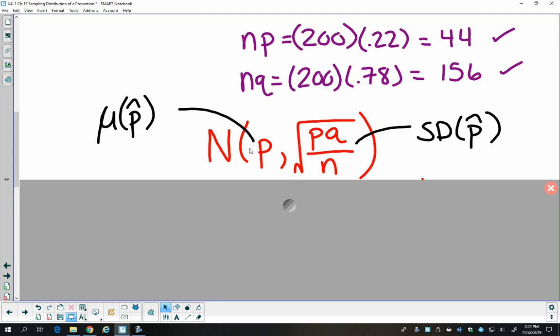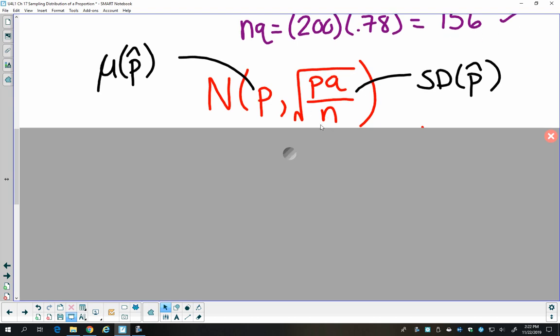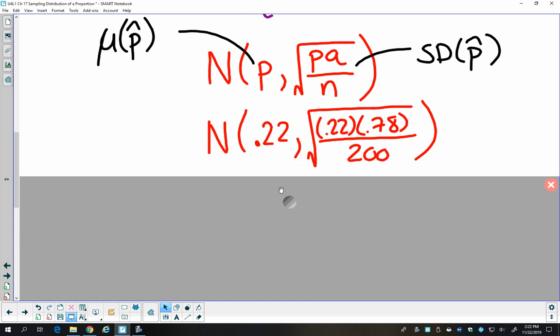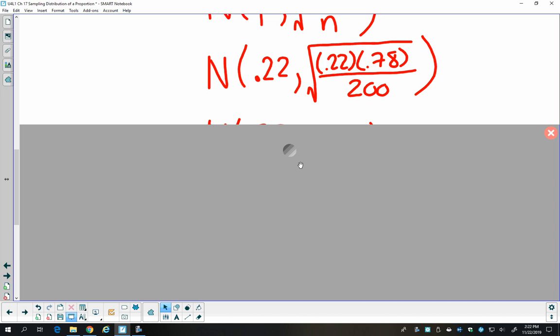So we have some notation here I think we talked about earlier this year. We're using a normal model with mean P and standard deviation square root of PQ over N. We can plug in what we know. This P comes from what the CDC says the population proportion is. Same thing over here. 200 is our sample.